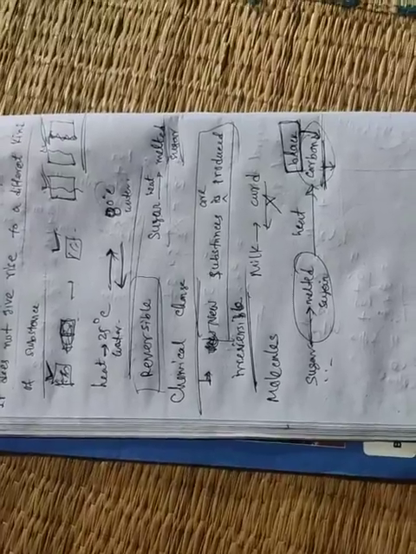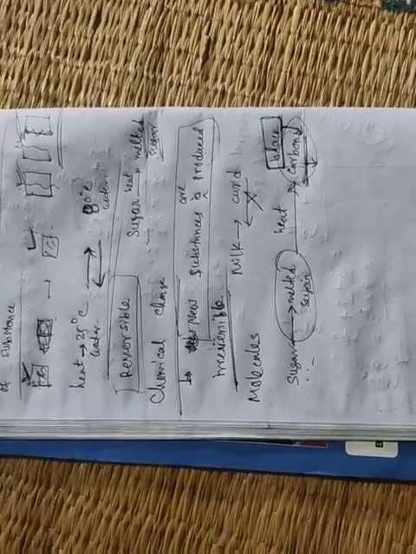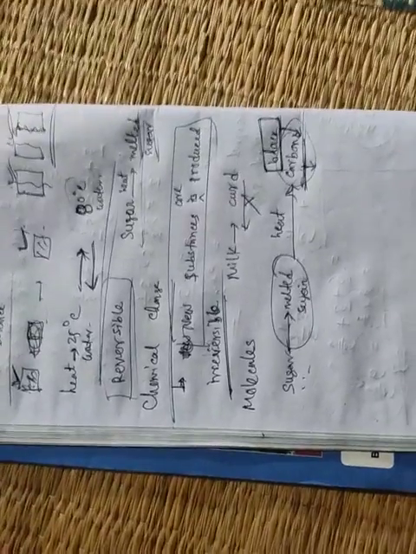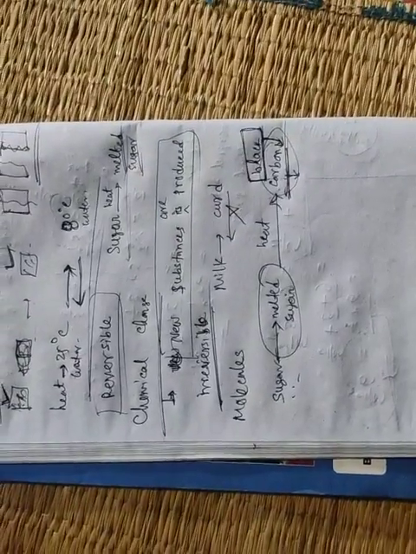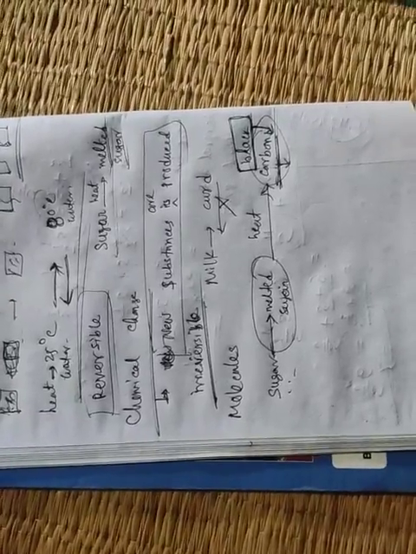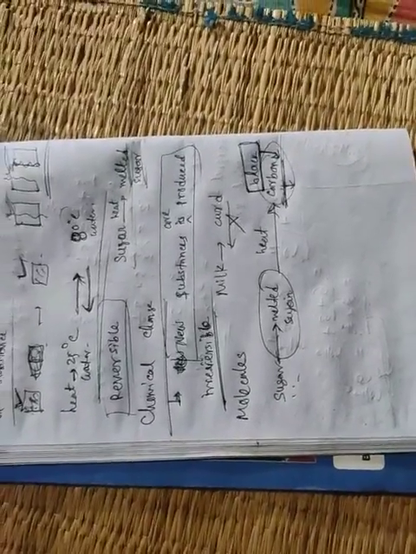And for physical change, substances retain their chemical properties and no new substances form. So chemical properties means the properties in which the molecules take part.